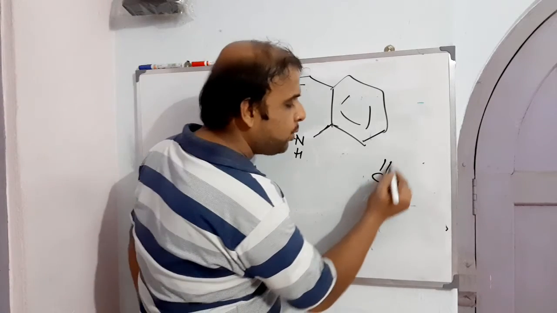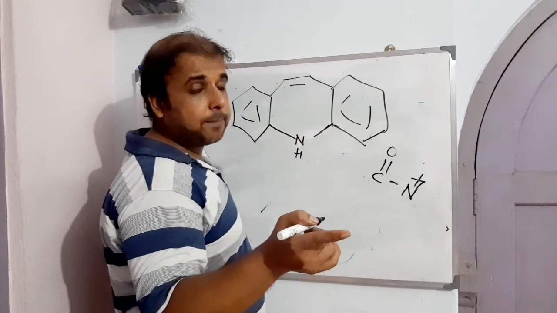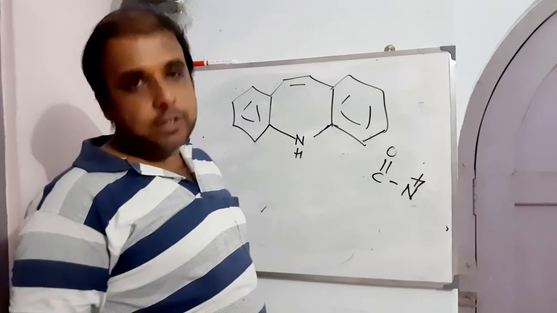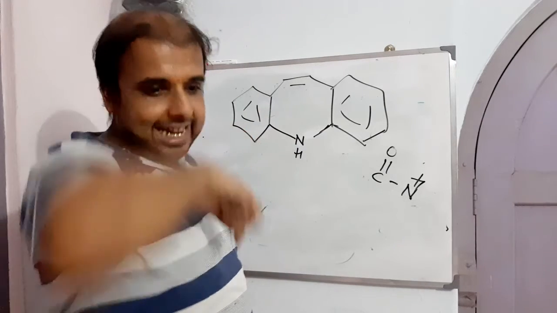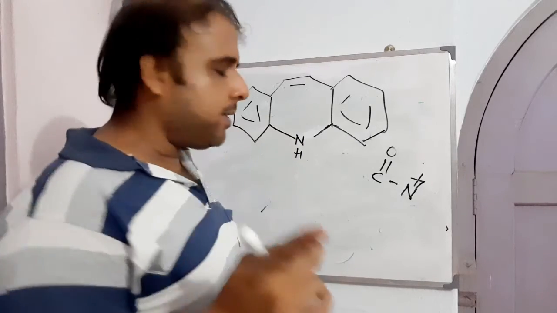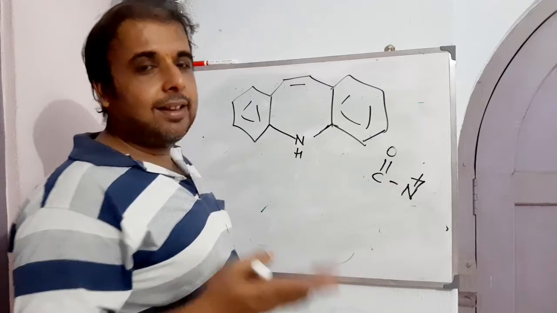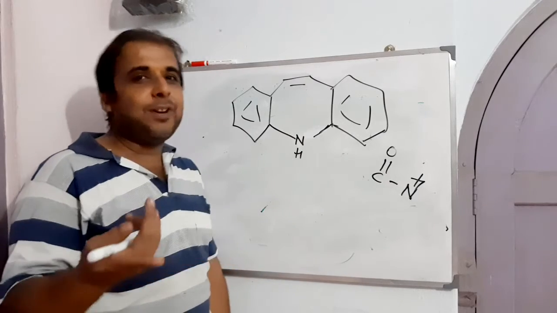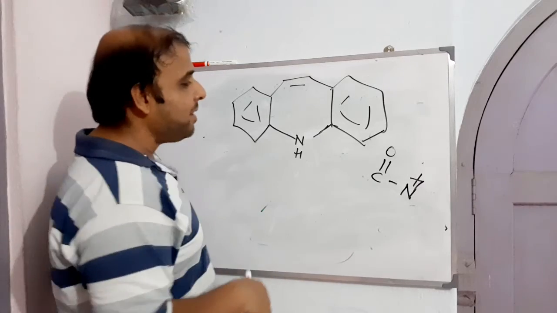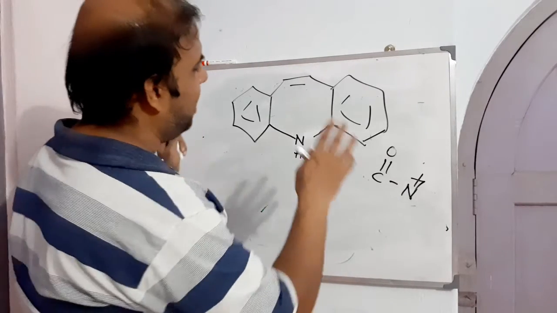If CONH2 has to be placed, it can be placed in two ways: either in a single step or in multiple steps. So let us first see how this can be synthesized in multiple steps, right?